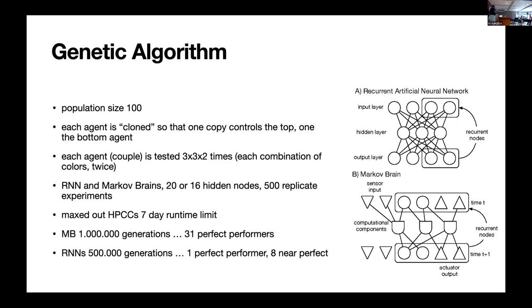Recurrent neural networks are harder to evaluate because there's more computation. So we could only run this to 500,000 generations, and we got 1 perfect performer and 8 near-perfect performers. These eight get 1 of those tasks wrong in 1 of those 18 combinations. So they're really near perfect performance.